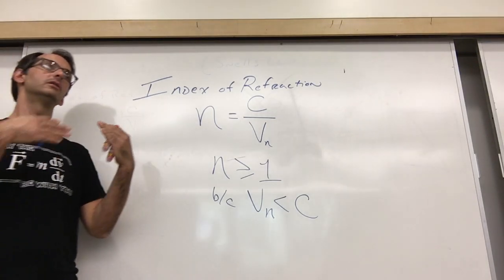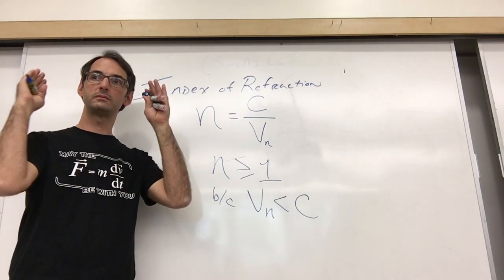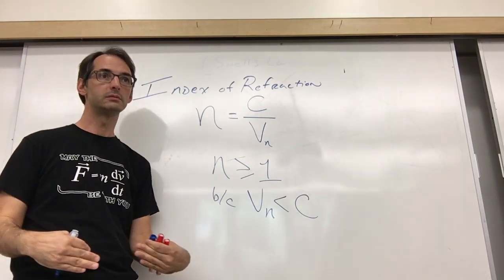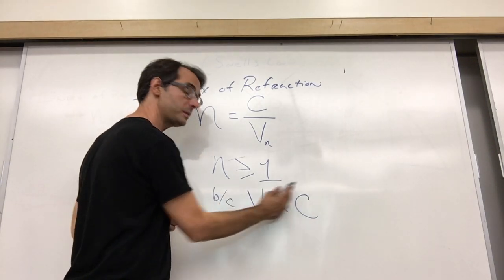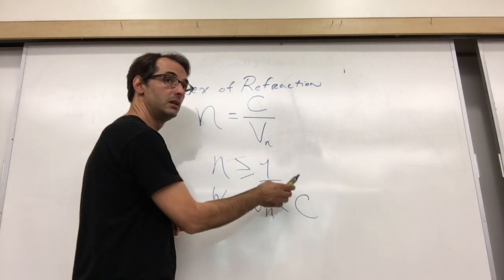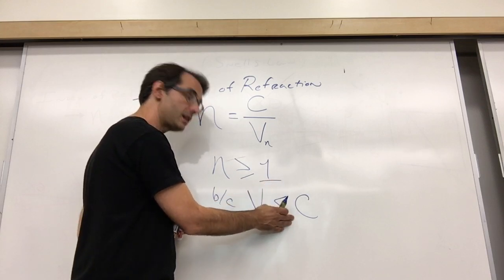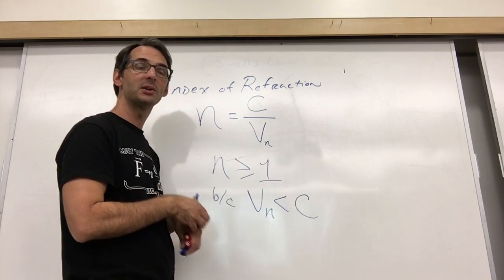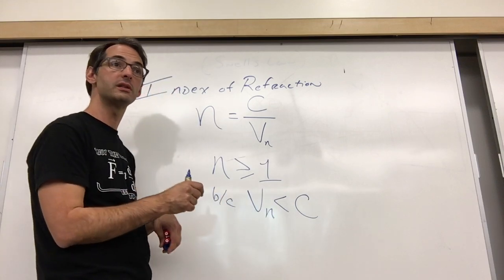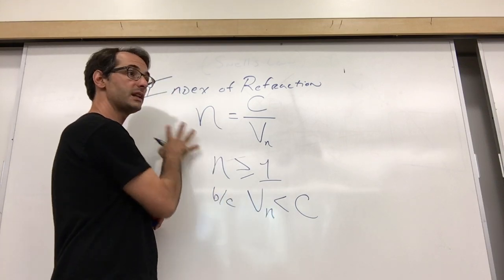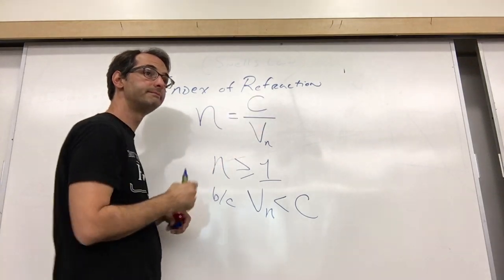Light only slows down when it goes from empty space to stuff. It never speeds up. In fact, believe it or not, this is a cosmic speed limit placed on all material and immaterial objects. Stuff doesn't go faster than c. Nothing goes faster than c. So the index of refraction always has to be greater than 1.